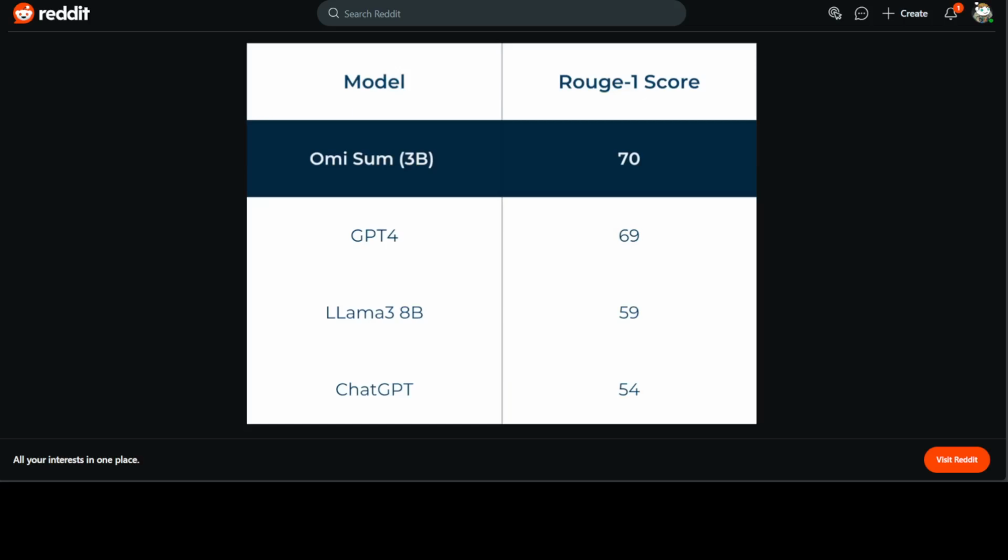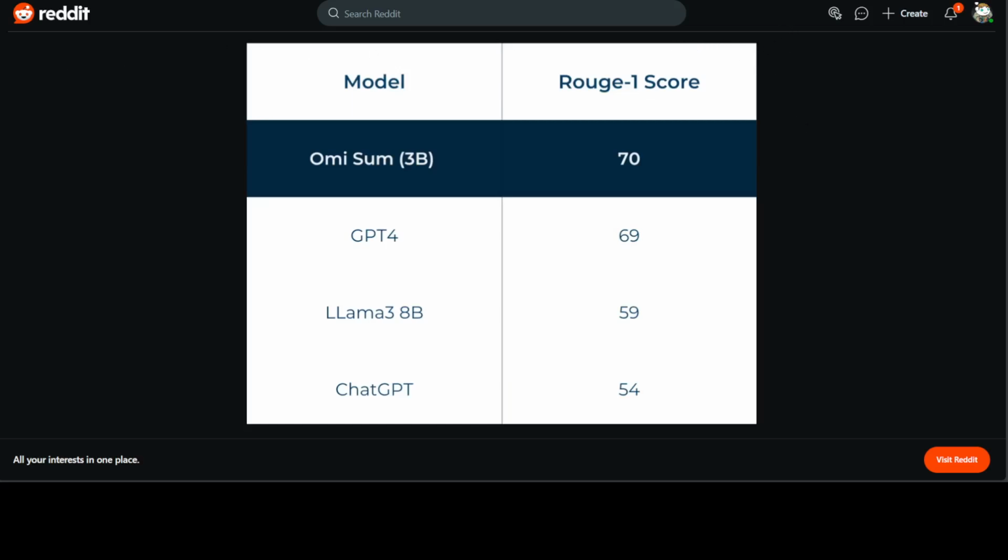The ROUGE metric is a standard tool in summarization assessment. ROUGE measures the overlap between the words or sequences of words in the generated summary and a reference summary, serving as a proxy for the quality of generated text. This metric quantifies how much the key information and phrasing of the output align with the expected summary, making it a useful, although not perfect, measure of summarization effectiveness, but good enough in order to get started.